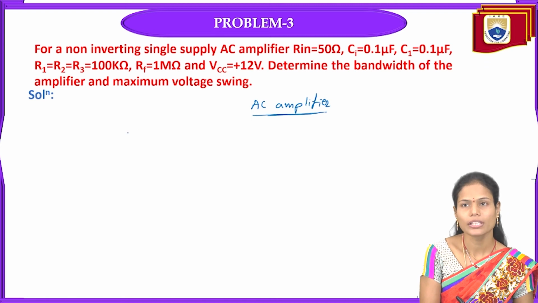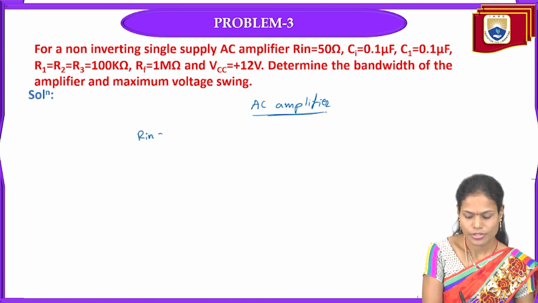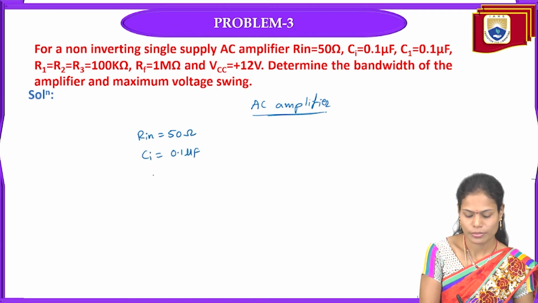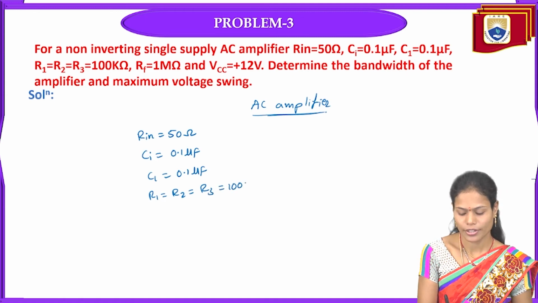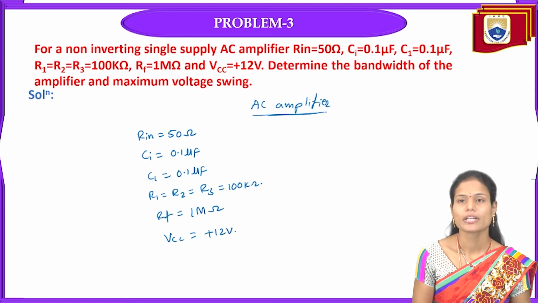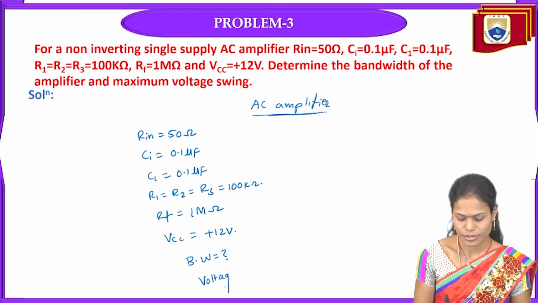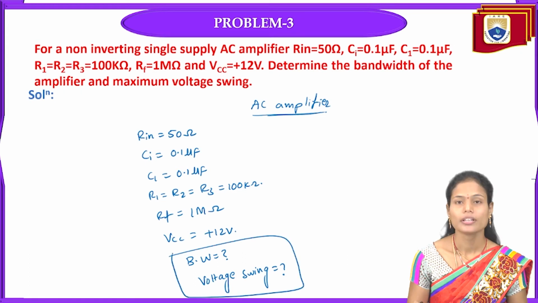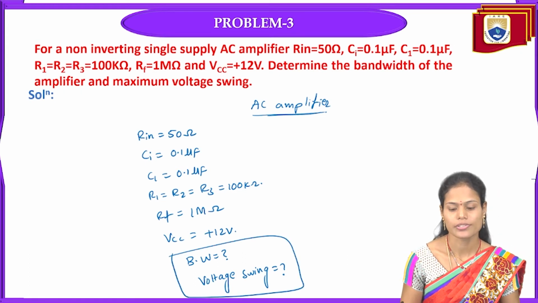First of all, we will write the given parameters. That is, input resistance is 50 ohms, input capacitance is 0.1 microfarads, C1 also 0.1 microfarads, R1, R2 and R3 are 100 kilo ohms, and the feedback resistance is 1 mega ohm, and the supply voltage is plus 12 volts. From this we need to find the bandwidth and voltage swing. We need to calculate these two parameters for this AC amplifier.